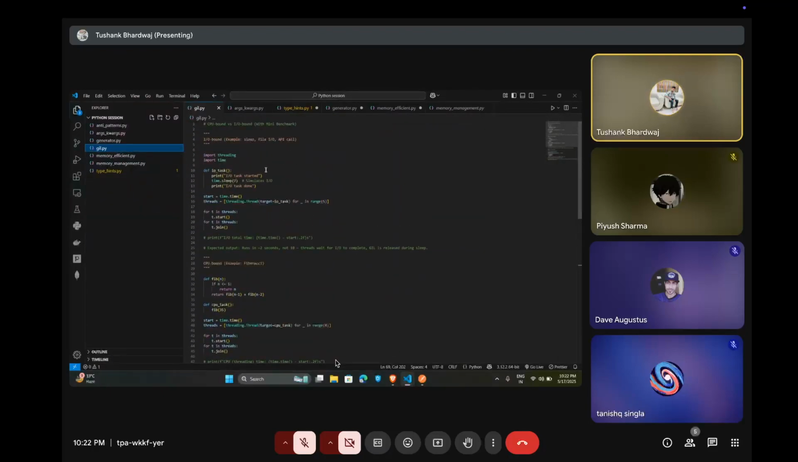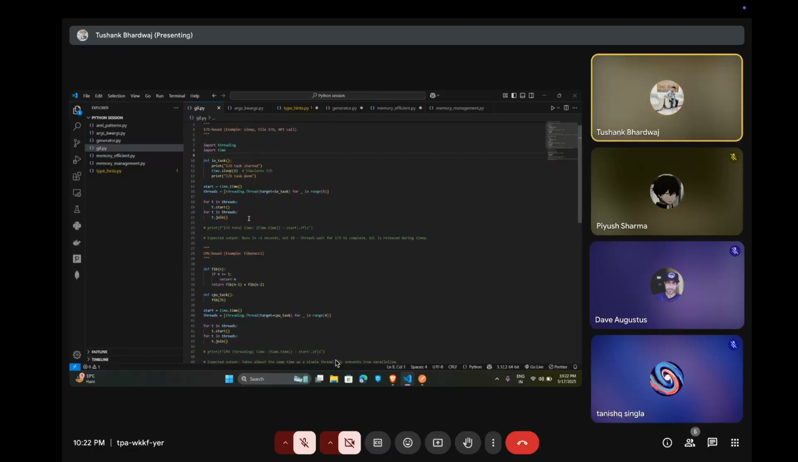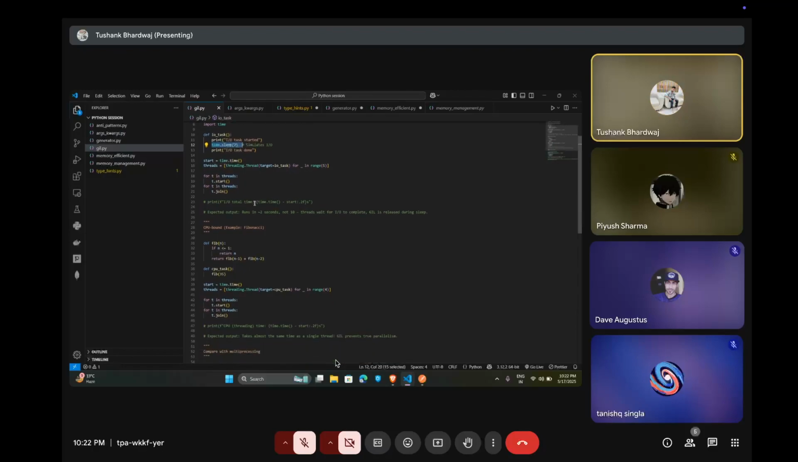We have some examples on the GIL. First, we have an input-output bound one. For this code, it runs in precisely 2 seconds, not 10 seconds. Threads wait for input-output to complete, and the GIL is released during sleep on this line.